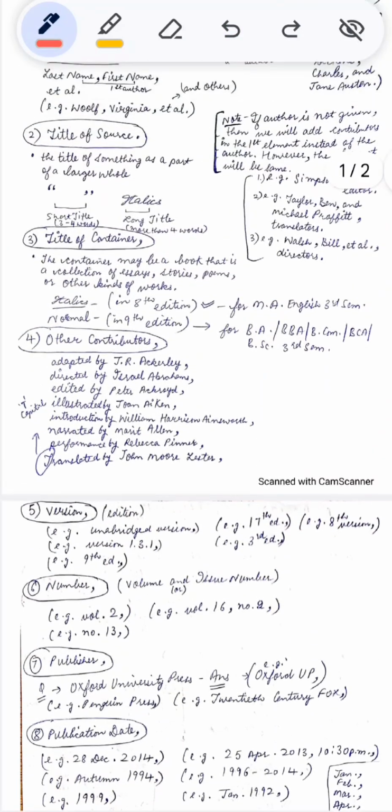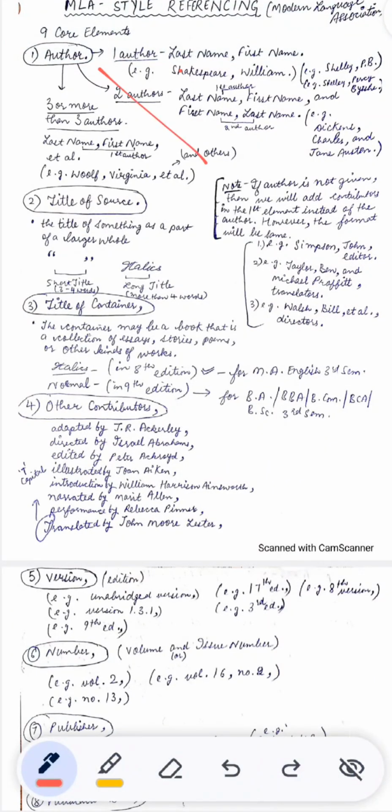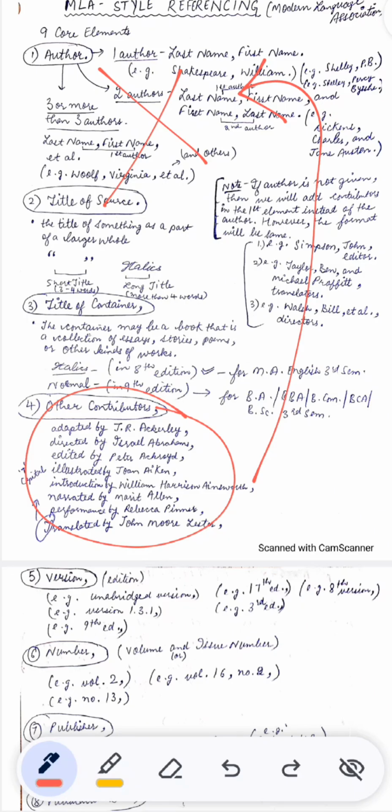Next is the most important thing. If author is not given to you, then you will add other contributors instead of author. Instead of author, they will be in the first element. These contributors will be added in the first element instead of the author.